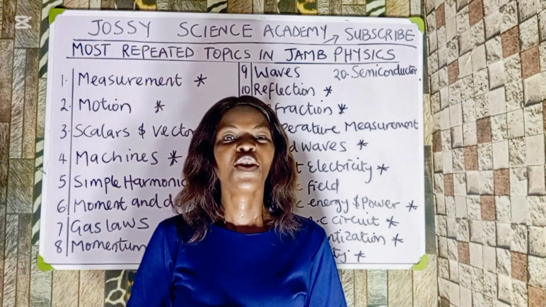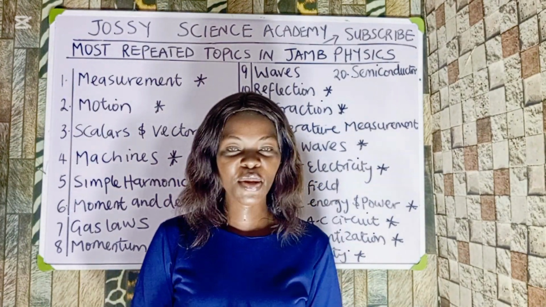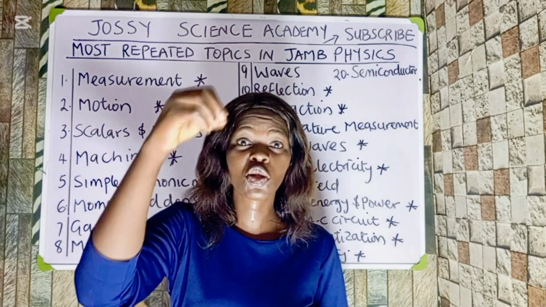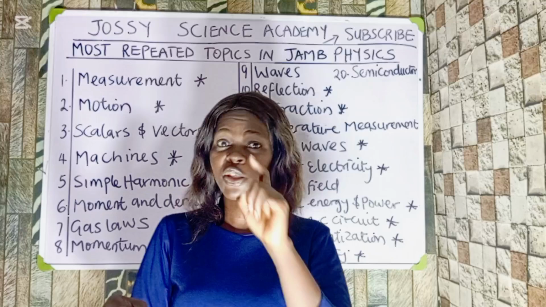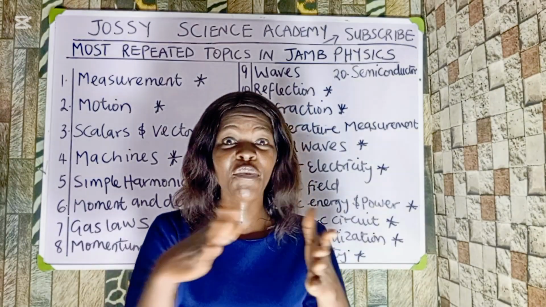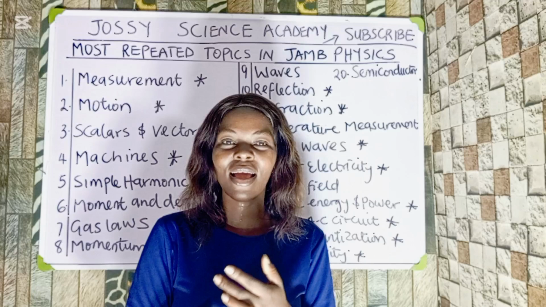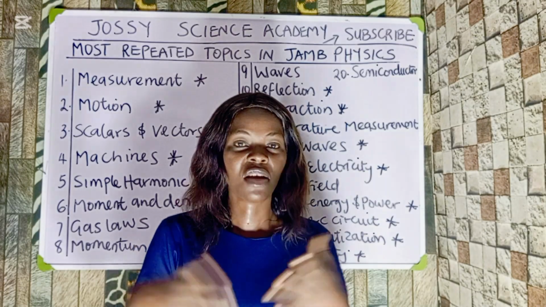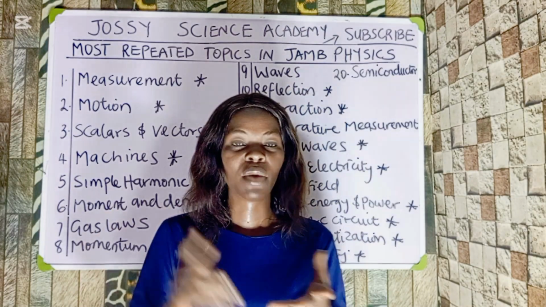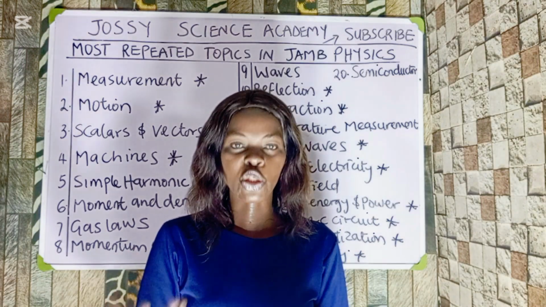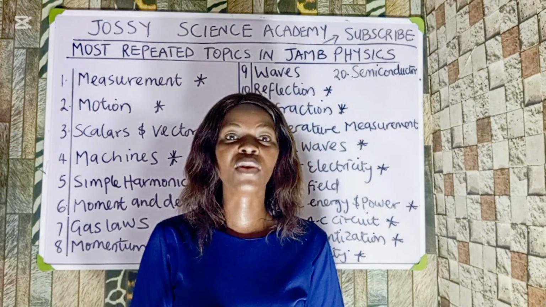Now the next is radioactivity. Under radioactivity, JAMB is going to ask you the first man that discovered the phenomenon of radioactivity. That is the first question you should expect from there: Henry Becquerel. Then also, when an element emits alpha particles, find the new substance formed. When an element emits beta particles, what's the new element formed? So these are the things you must know. The binding energy, very, very important.